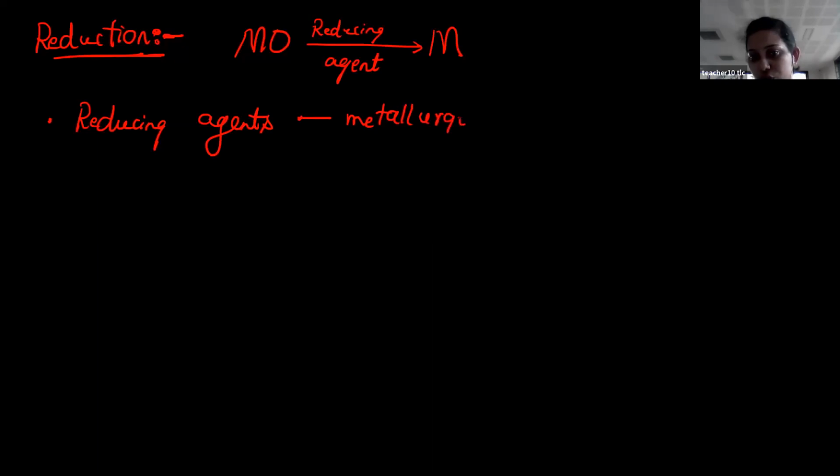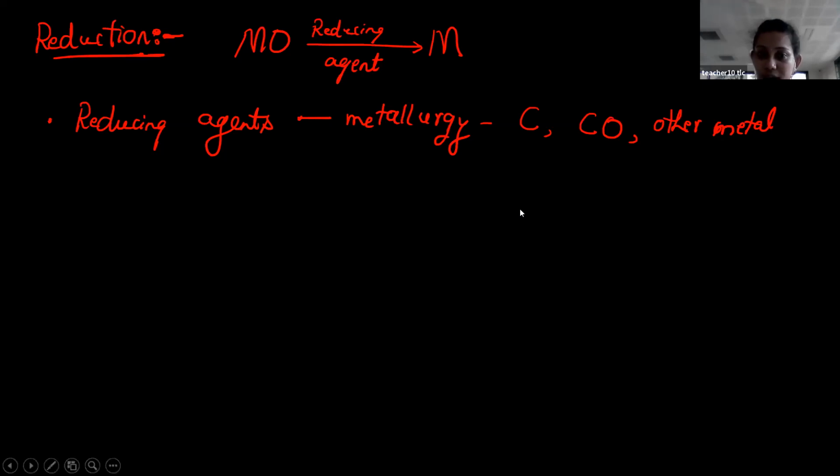Usually you can use either carbon as a reducing agent, or carbon monoxide, or another metal as a reducing agent. So when to use carbon, when to use carbon monoxide and when to use another metal as a reducing agent. Did I explain that?